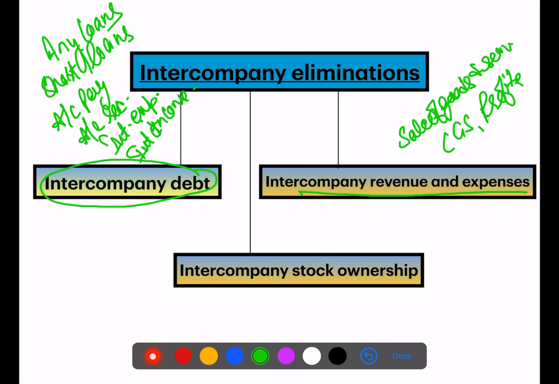The last one is intercompany stock ownership under intercompany elimination. It eliminates the ownership. It is very important. It eliminates the ownership interest of the parent company in its subsidiaries.